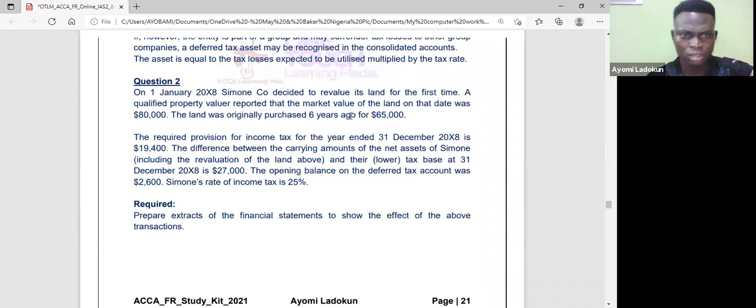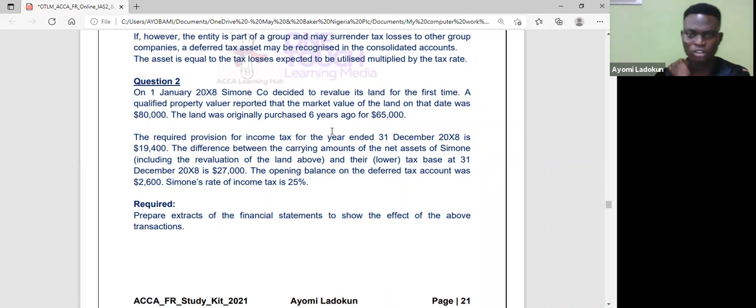Okay, so let's look at question 2. On 1st January 20X8, Simeon Co. decided to revalue its land for the first time. A qualified property valuer reported that the market value of the land on that date was $80,000. The land was originally purchased 6 years ago for $65,000.